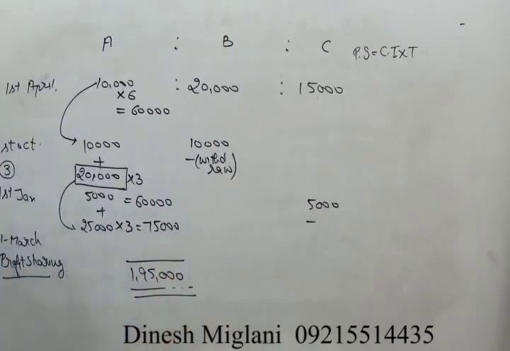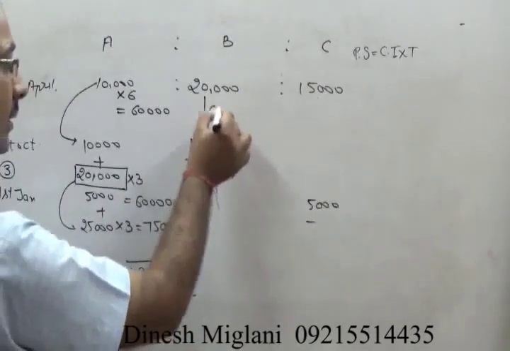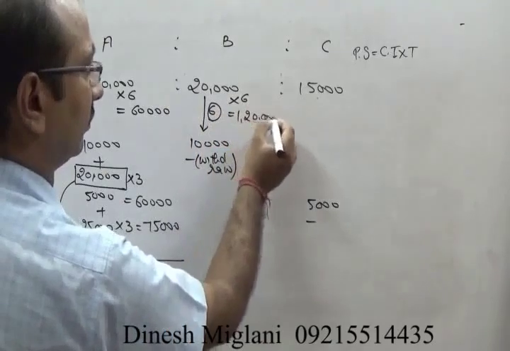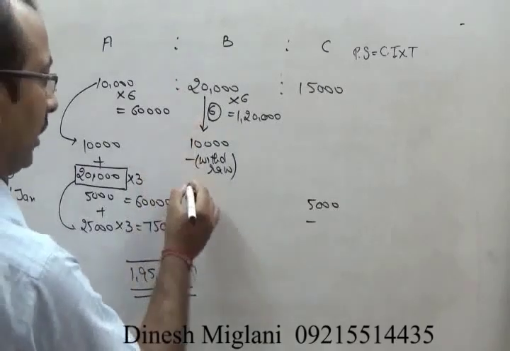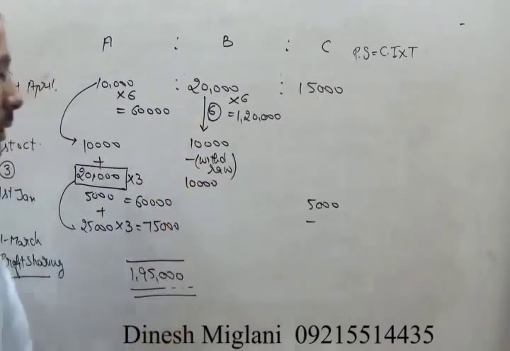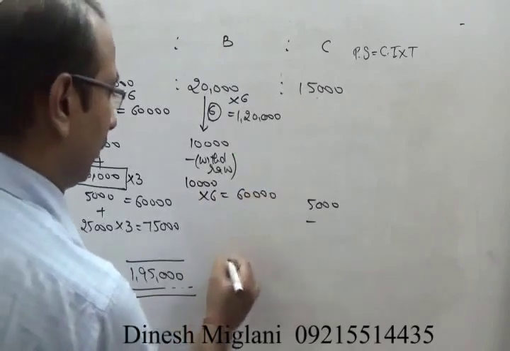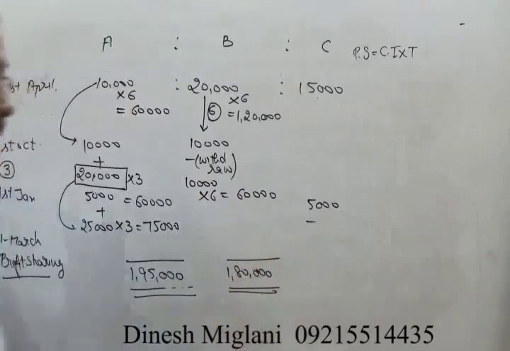That is for A. Similarly, when we consider B, started on 1st of April. On 1st October, he changes. How many months are there? 6. Multiply this by 6 and you get your value as 1,20,000. Then on 1st October, he withdraws 10,000. It means from 20,000, 10,000 is subtracted. How much is left now? 10,000. Now this 10,000 is in the business for 6 months. Multiplied by 6, that results in 60,000. 120 plus 60, you get 180. So I can say this value is 180.